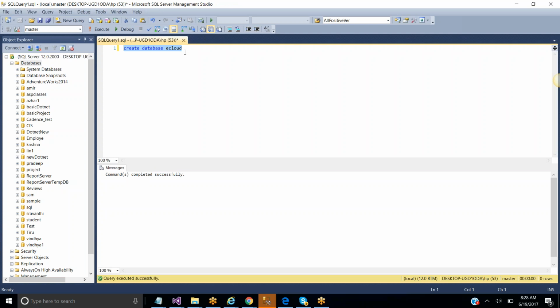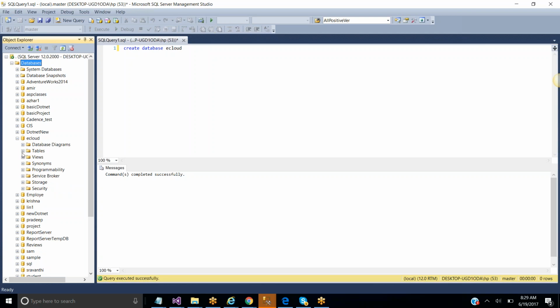The database eCloud was created, and now we'll see in the list eCloud is not there, right? After D we have only one database that starts with E, that is employee. Now I'm refreshing this. Whatever eCloud we have created will be displayed here. See, now after D we have two databases, one is eCloud and one is employee.